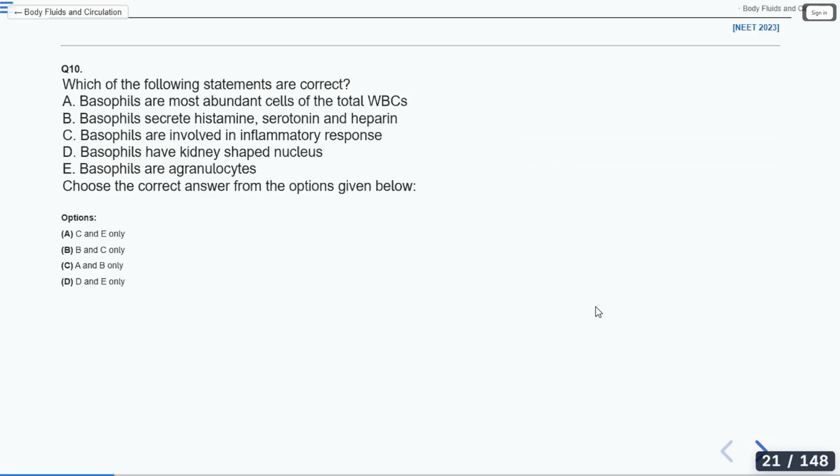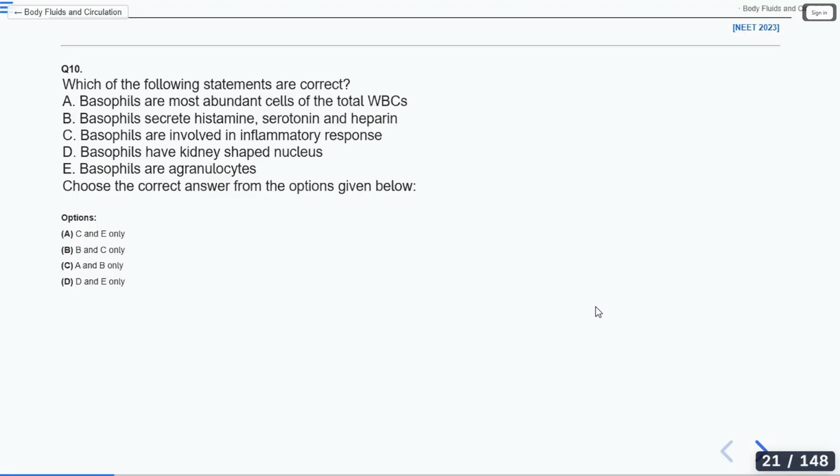They don't have granules. Okay, good. Can you name any granulocytes? Most abundant, neutrophil. Basophil is a granulocyte. Very good.